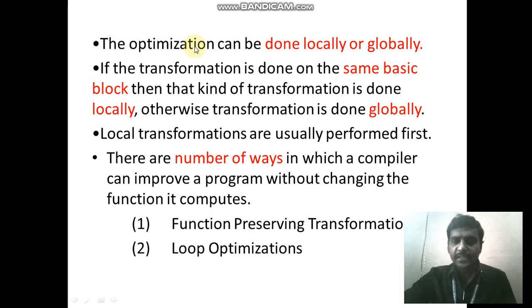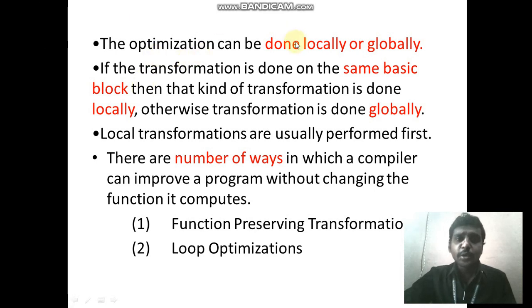For example, if I have 10 lines of code to execute one program, that is not necessary. I can reduce it to 5 lines of code without affecting the output or input. That is called optimization. So what is the use? We can reduce the memory and execute the program in the fastest way. So you should know what optimization is first.